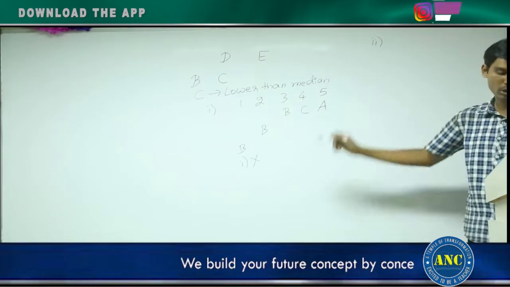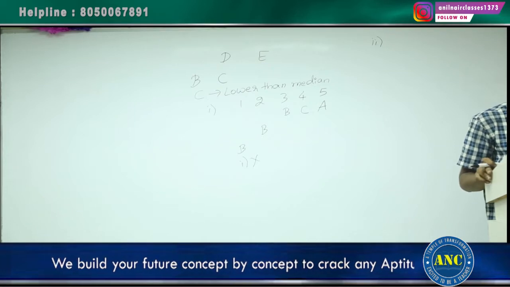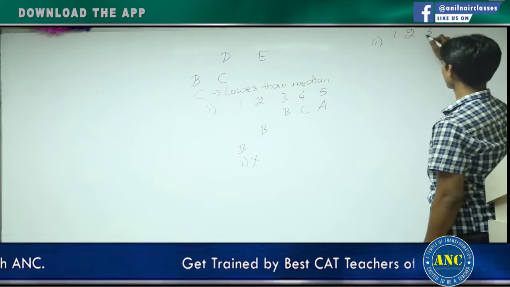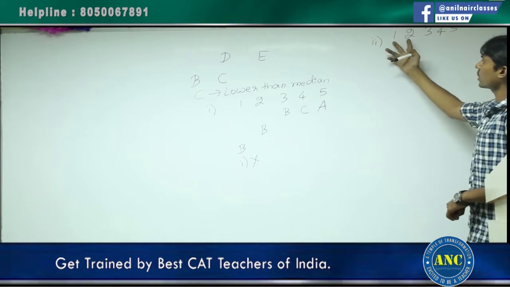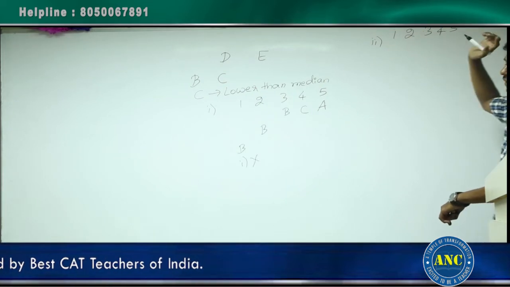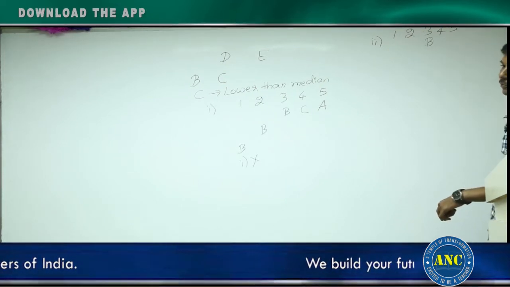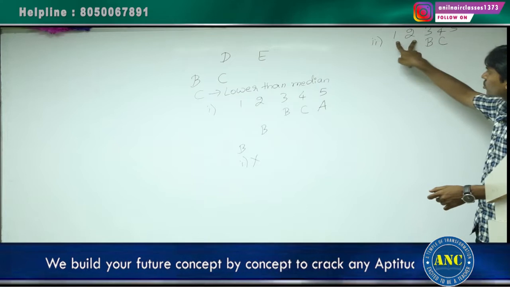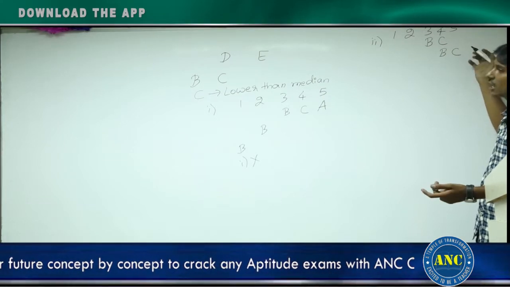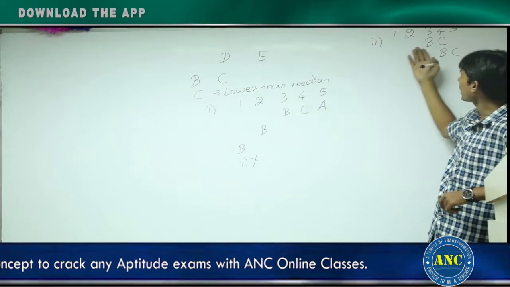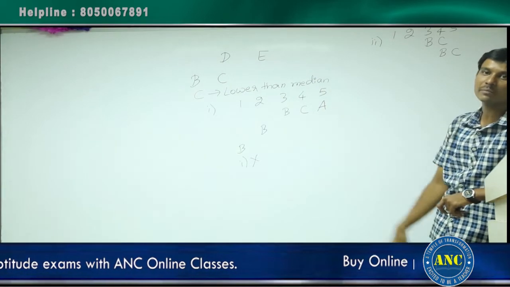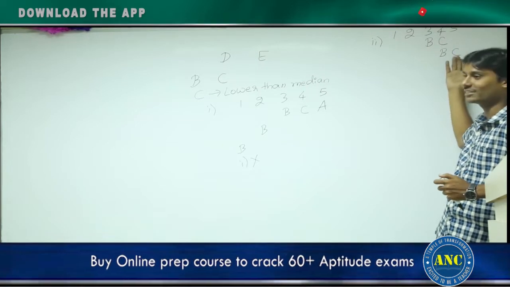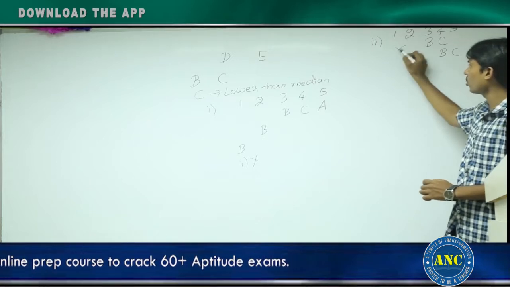Suppose I take statement 2 alone. Statement 2 alone suggests that B was not among the top 2 rank holders. 1, 2, 3, 4, 5. So B is not among 1 and 2, which means he should be any of 3, 4 and 5. If I put B here, C is lower than the median, so C will come here. But B can be here also, and C can be here also. This will also satisfy the condition. Again, you are getting multiple answers. More than that, the main question is who is the first rank holder. We cannot find who is the first rank holder. Statement 2 alone is also ruled out.